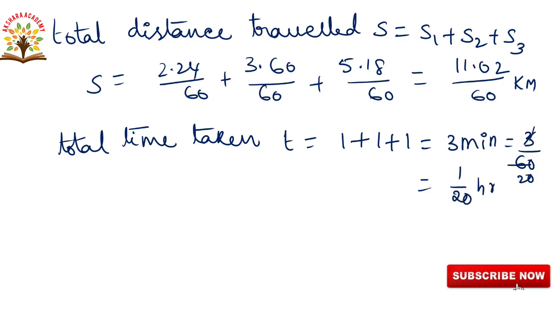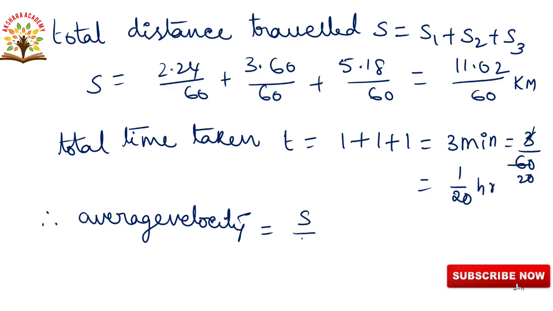Now we are calculating the average velocity, which is the total distance traveled by the total time taken, S by T, that is 11.02 by 60 divided by 1 by 20. For 1 by 20 we write the reciprocal, it becomes 20 by 1.